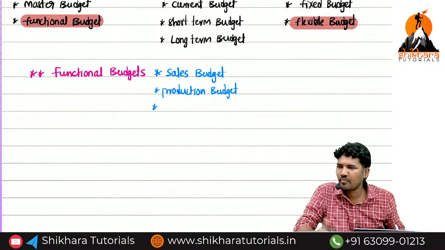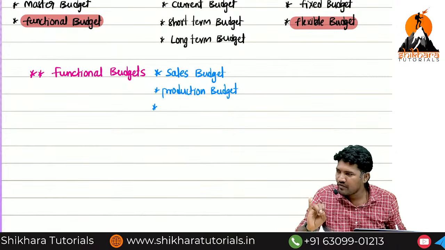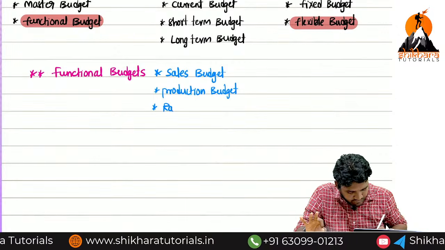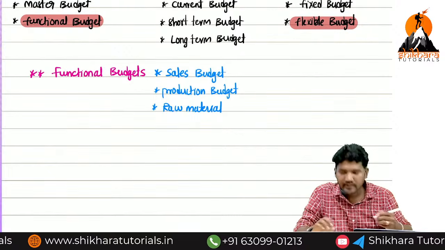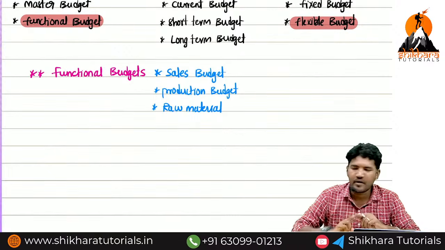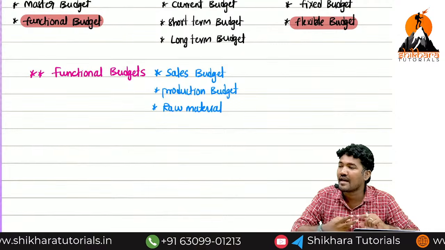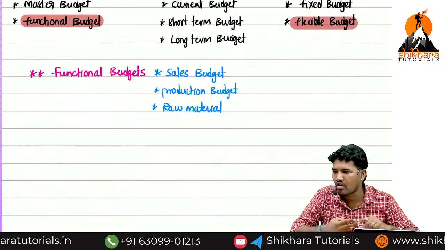You are planning, you said na, in a lot of things you are planning for that mobile. You are planning for sales, you are planning for production, you are planning for raw material. In this raw material, two things we are preparing from the budget point of view. One is raw material consumption budget, another one is raw material cost budget.